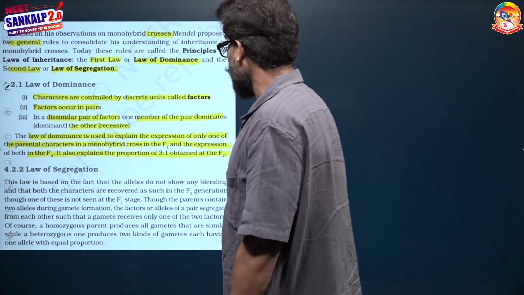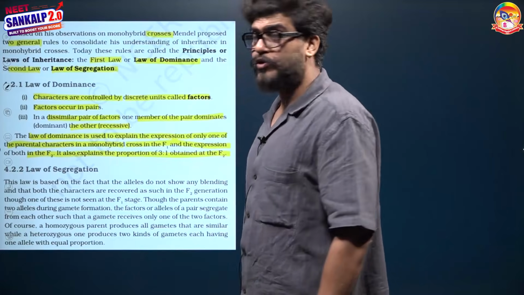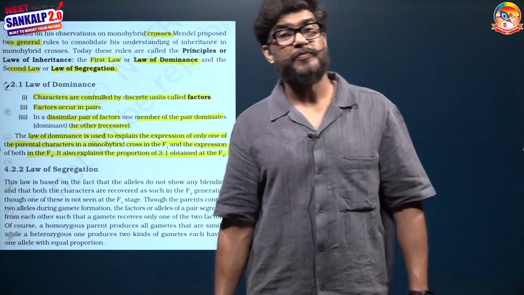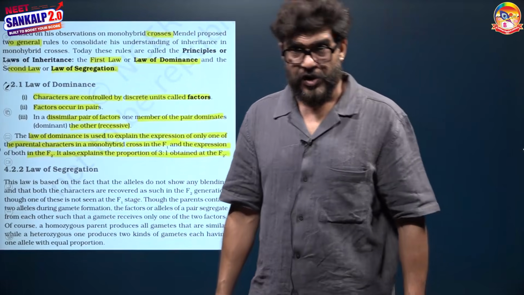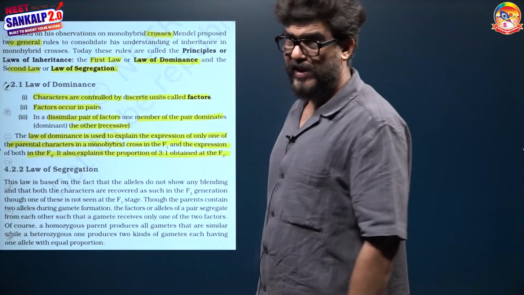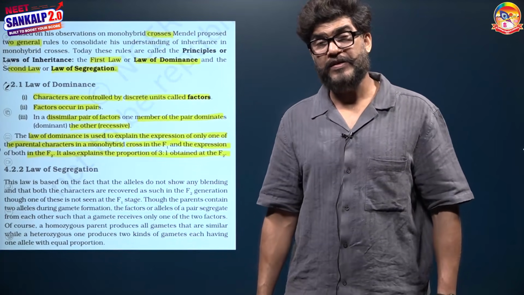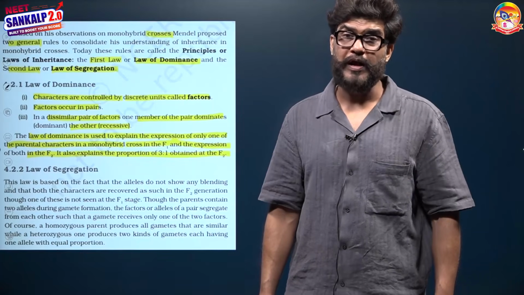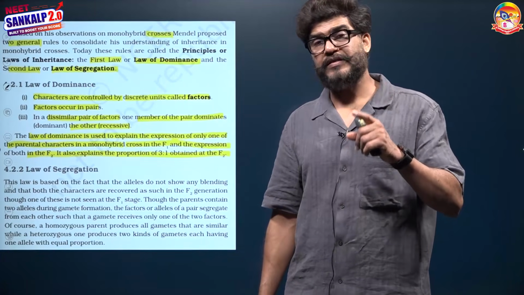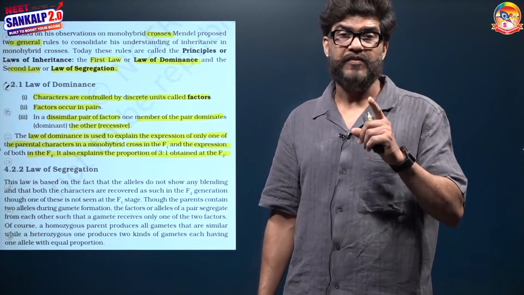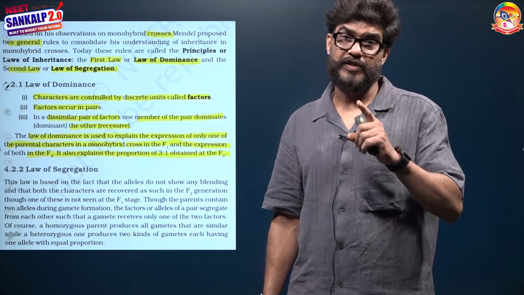Second point, the phenotypic ratio 3:1 can also be explained by the law of dominance, because if the law of dominance is not there, then the 3 plants cannot be tall. If 3 plants are tall, out of them 2 are heterozygous tall, and heterozygous plants can be tall only in one condition, when capital T dominates over small t.